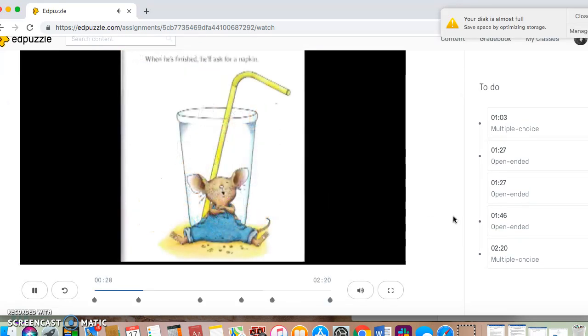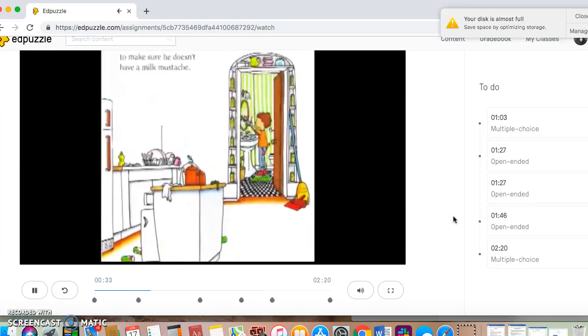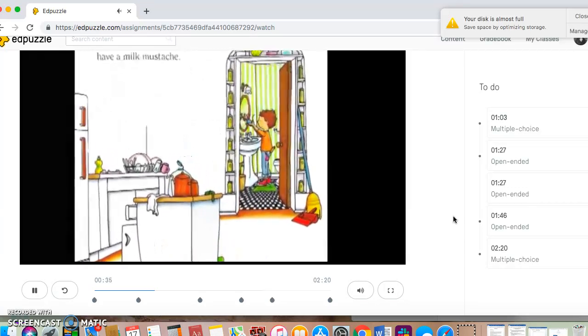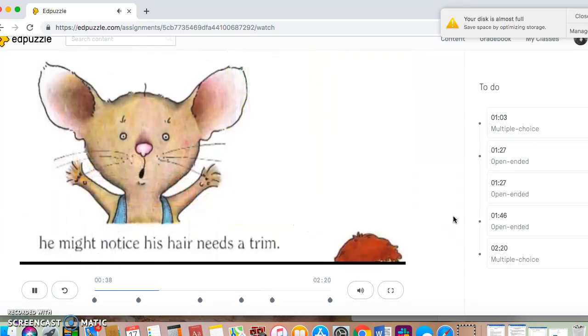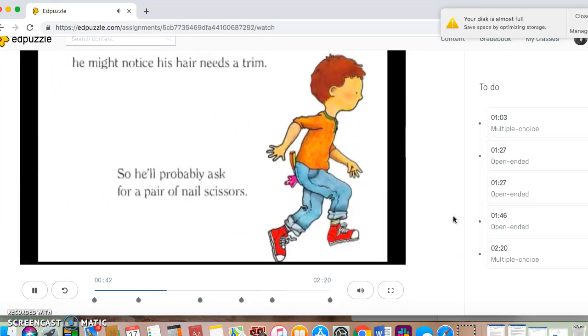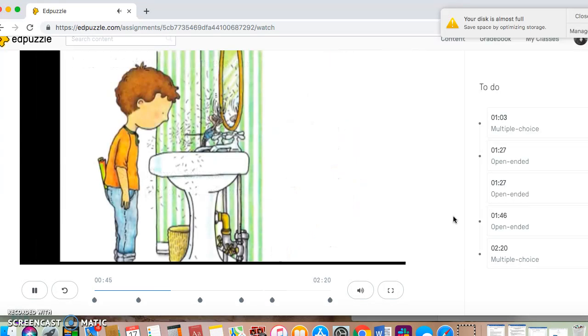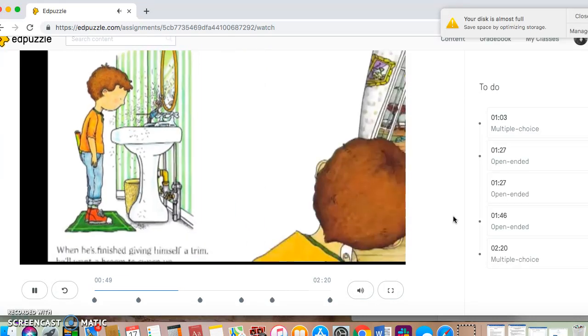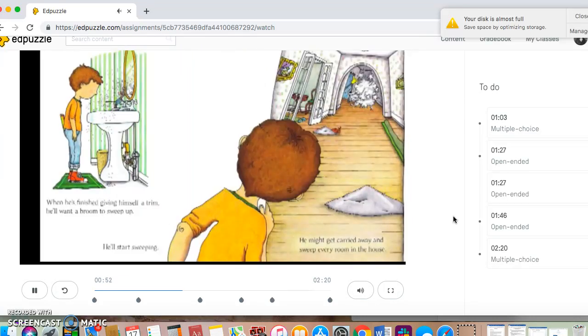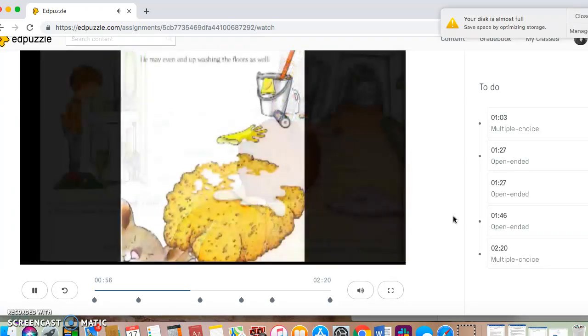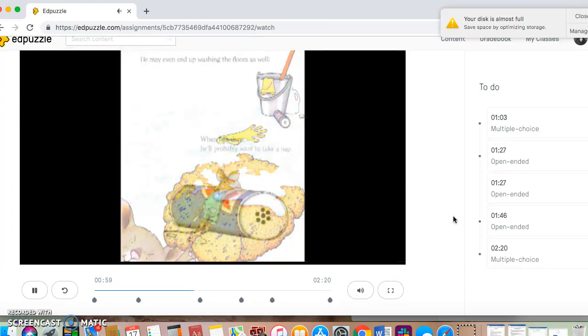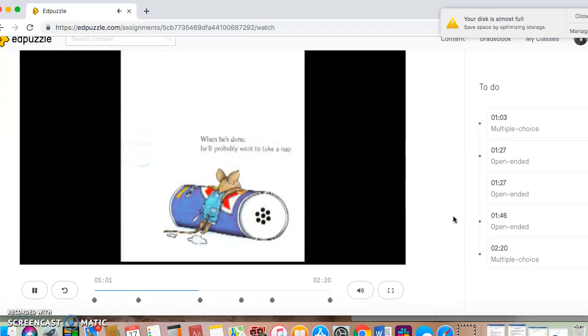When he's finished, he'll ask for a napkin. Then he'll want to look in the mirror to make sure he doesn't have a milk mustache. When he looks in the mirror, he might notice his hair needs a trim, so he'll probably ask for a pair of scissors. When he's finished giving himself a trim, he'll want a broom to sweep up. He'll start sweeping. He might get carried away and sweep every room in the house. He may even end up washing the floors as well. When he's done, he'll probably want to take a nap.